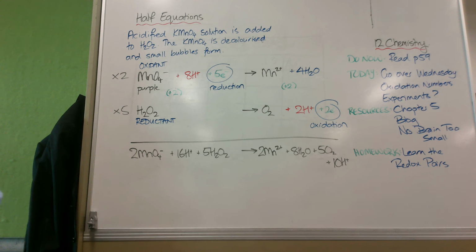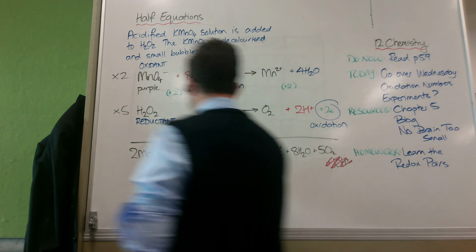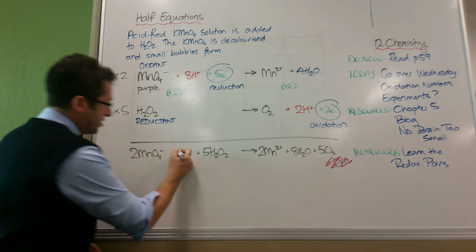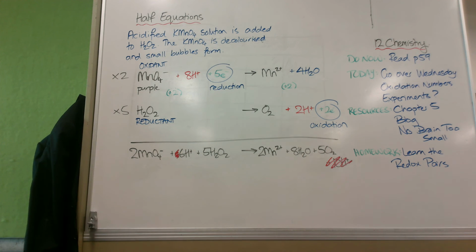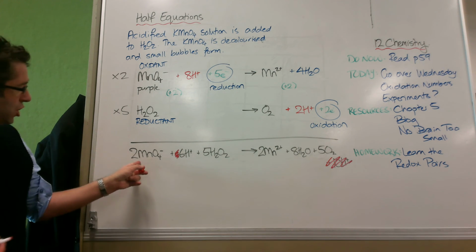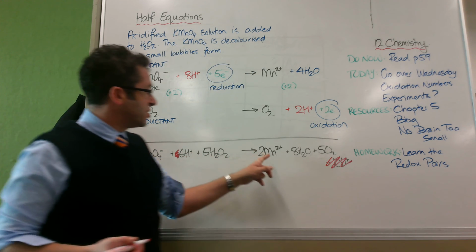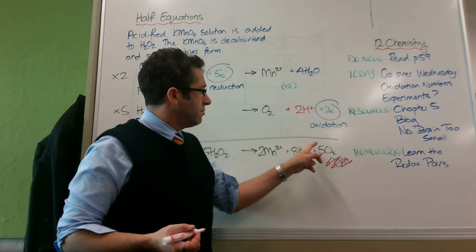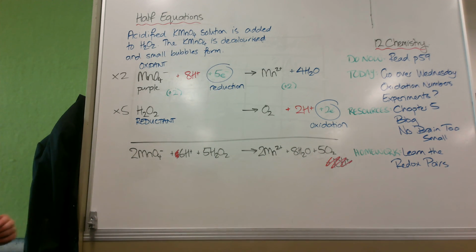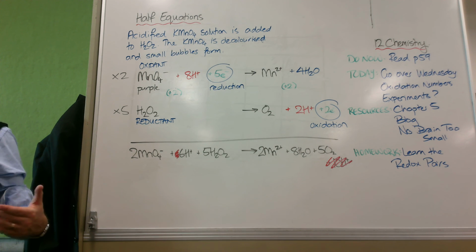Remember I said if something's on the left and the right, you don't write it. You get rid of it. The hydrogen. Good. There's 16 there and 10 there. So what I do is I get rid of those 10. And how many of these do I get rid of as well? 10. 10, so it makes it 6. Now I've got my final equation. 2 MnO4 minus plus 6H plus 5H2O2 goes to 2 Mn2 plus 8H2O plus 5O2.